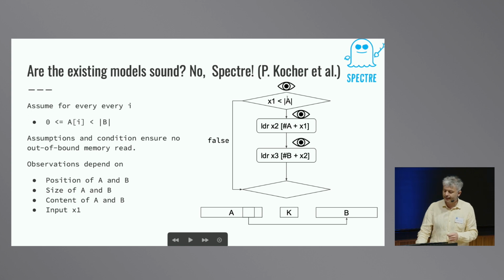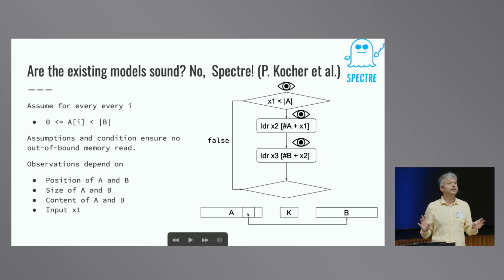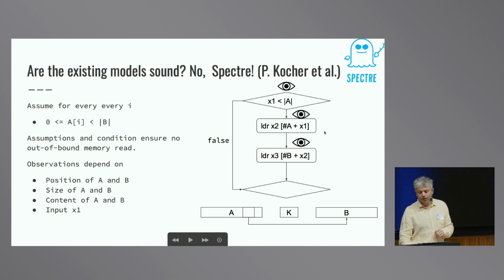And this is the standard example. So here we have a program that performs a comparison. This register X1 is a parameter sent by an attacker. We check if this register is less than the size of an array A. So this is the array that we have here. We suppose that this array is public. There is nothing secret inside this array. So if this index is greater than the size of A, then we return.